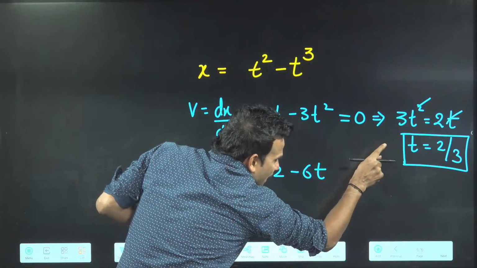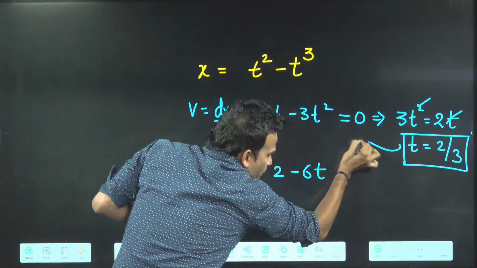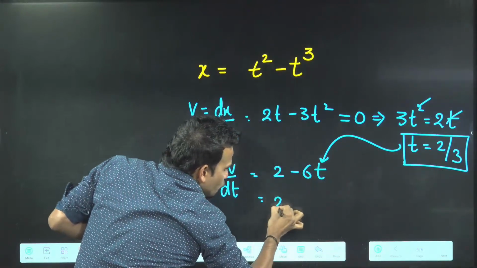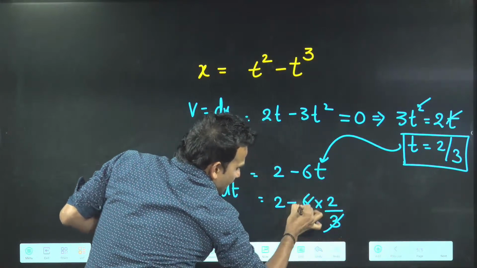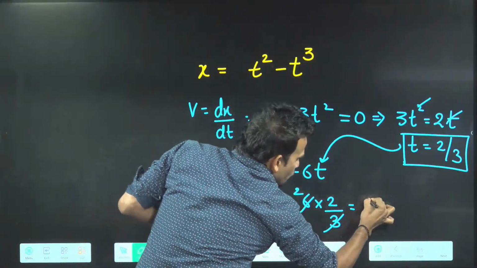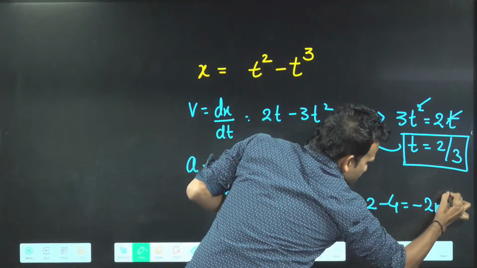They are asking for the acceleration when the particle comes to rest. When the particle comes to rest, t equal to 2 by 3. So put that t here. This will become 2 minus 6 times 2 by 3. The 3 gets cancelled, so this will become 2 minus 4, which gives you minus 2 meter per second square.